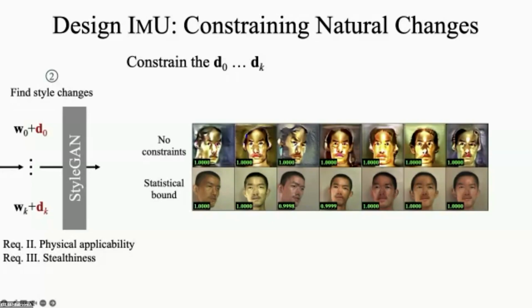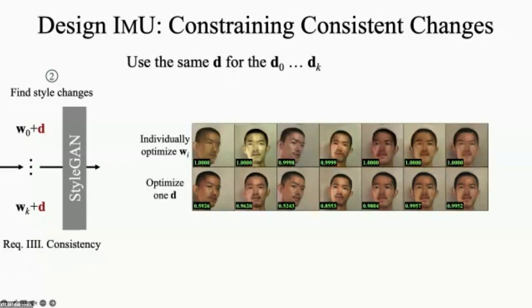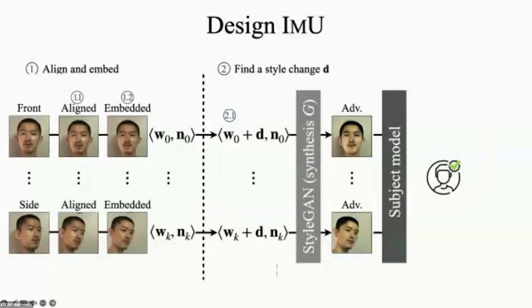However, the changes for different poses are not consistent yet. To satisfy the fourth requirement of consistency, we choose to find the same perturbation direction D for images of different poses. Comparing the two rows, we can see that this change indeed enhances the consistency. Putting them together, it completes our workflow.